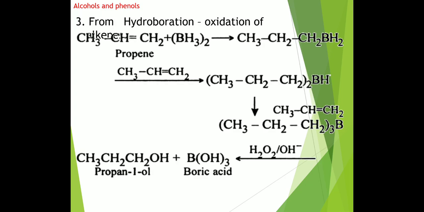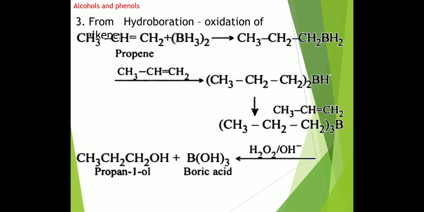This compound goes for oxidation with H2O2, then it forms the corresponding propan-1-ol, meaning a primary alcohol, and boric acid, B(OH)3, as a byproduct.